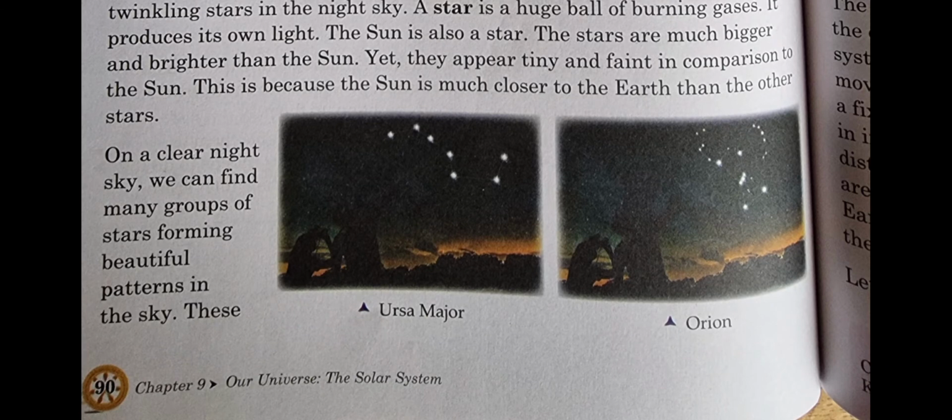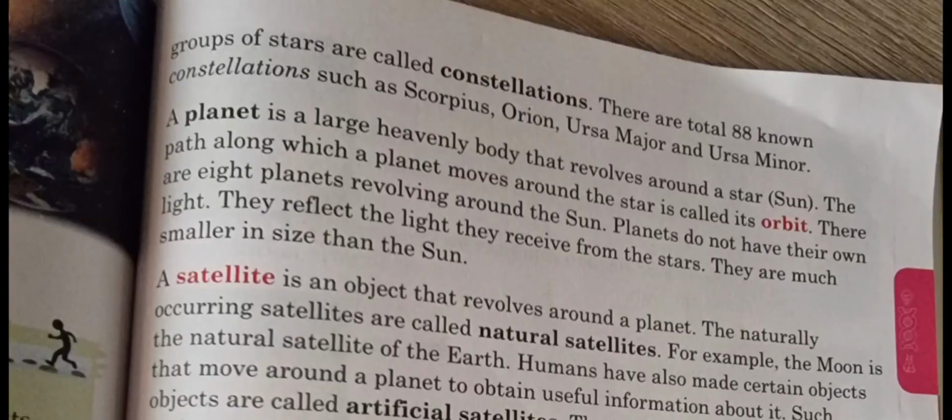On a clear night sky, we can find many groups of stars forming beautiful patterns in the sky. These groups of stars are called constellations. There are a total of 88 known constellations such as Scorpius, Orion, Ursa Major and Ursa Minor.